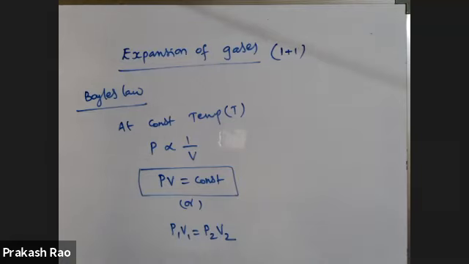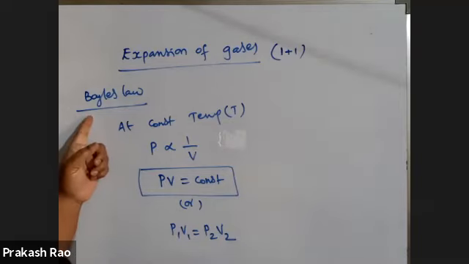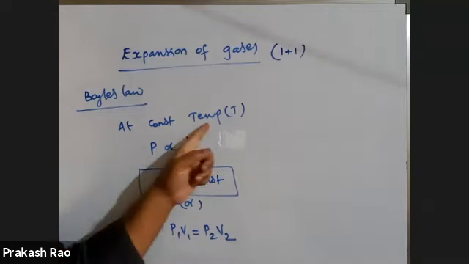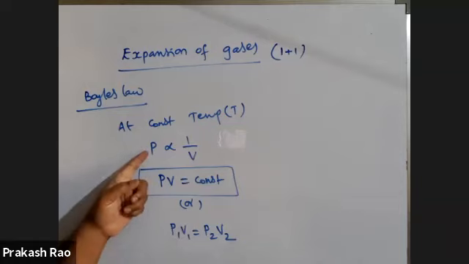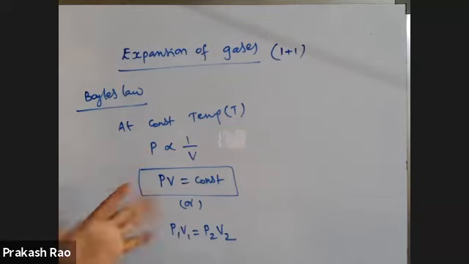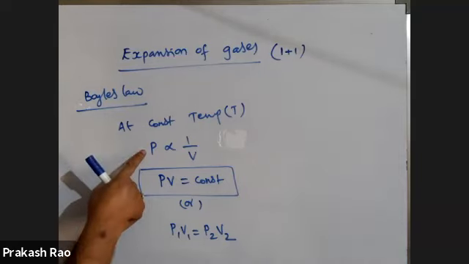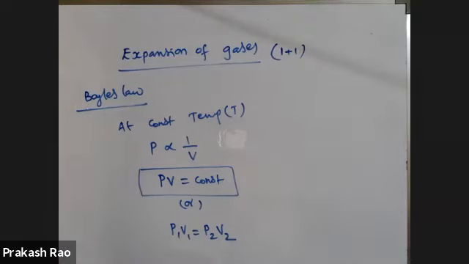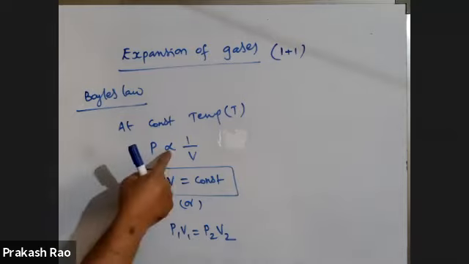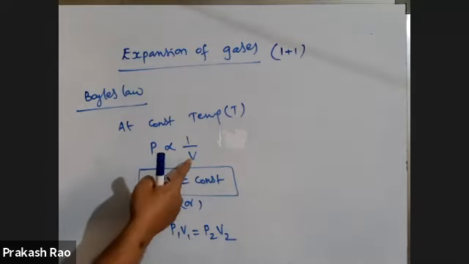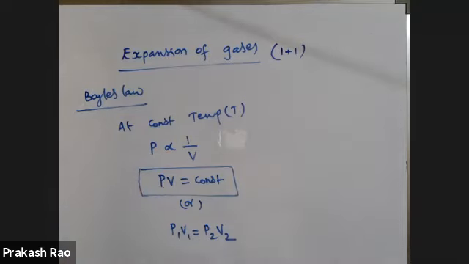Please note down Boyle's law. At constant temperature, you need not take any statements, my dear students. Pressure of the given mass of gas is inversely proportional to the volume. If you remove this proportionality symbol, you can take one proportionality constant. So hence you can say PV is equal to constant. And you can write P1 V1 is equal to P2 V2.